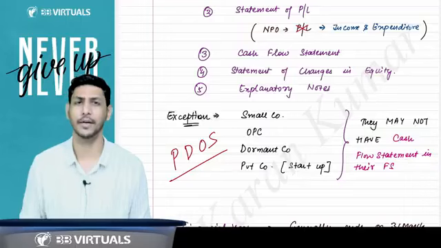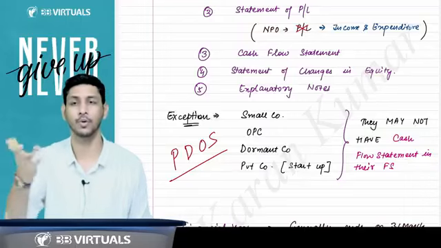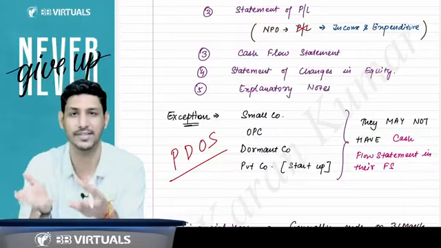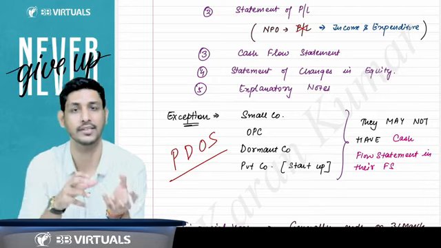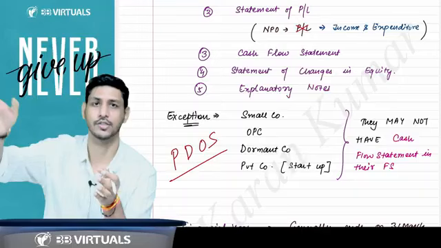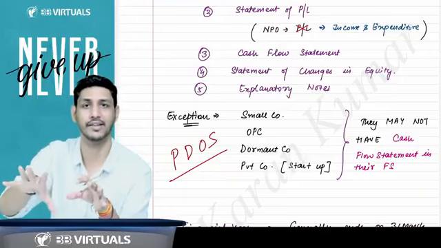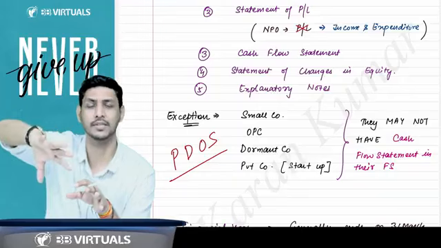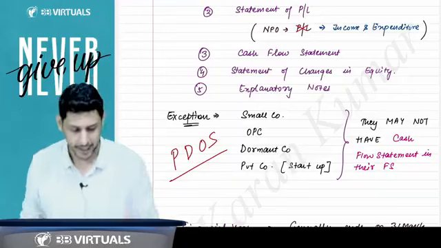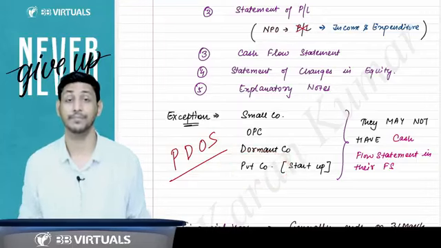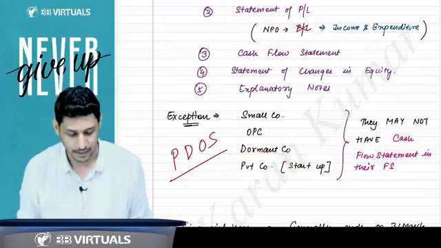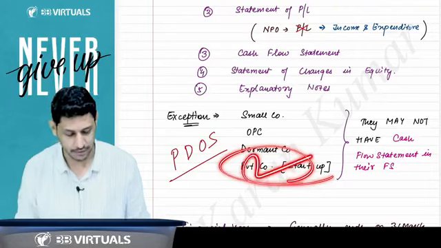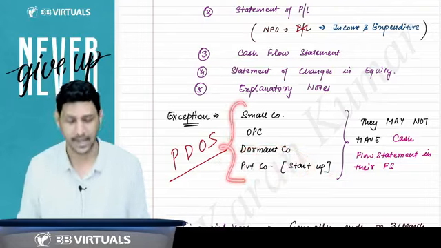Sir, what is a dormant company? You have registered a company, but you are not having a business right now. You are saying that we will not do the business. So the government says take the status of a dormant company, and when you have the business, then revive it. And any private company which is a startup is also given the exemption. So these 4 companies are having exemption.